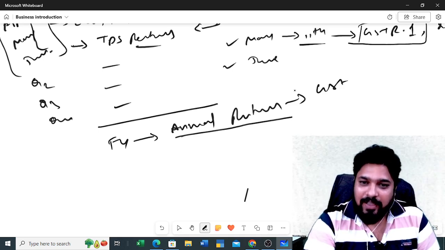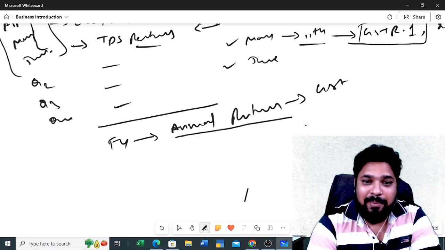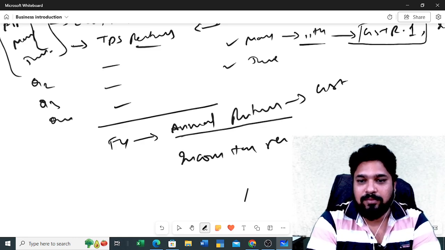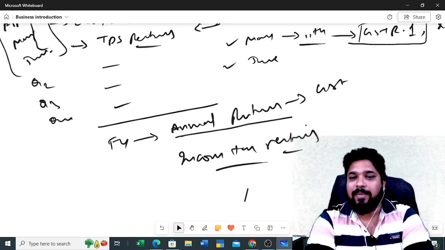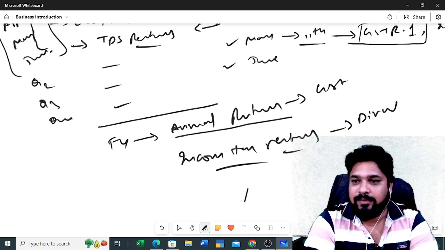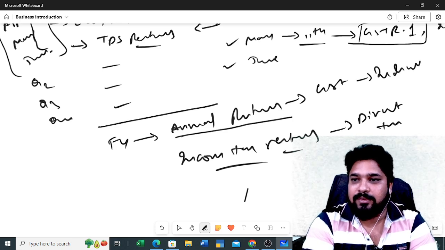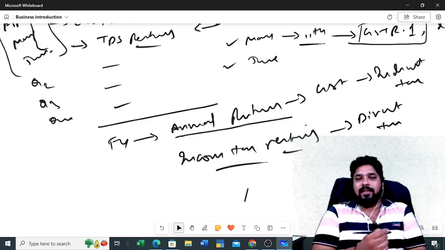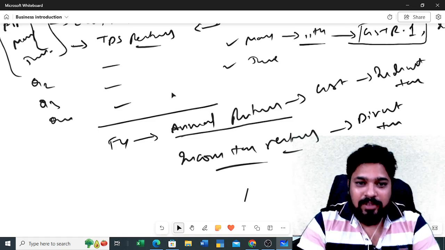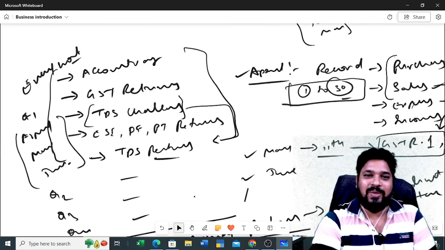After this annual return, we need to do your income tax returns. Income tax returns are completely related to direct tax, and this is indirect tax. So how many works do you need to do as an accountant? Now let us count.